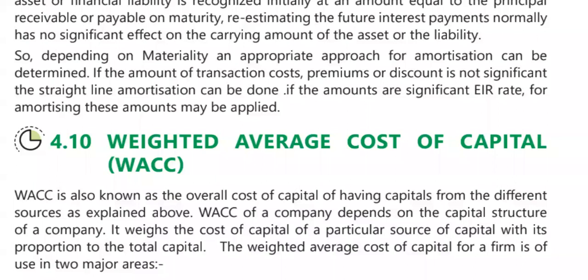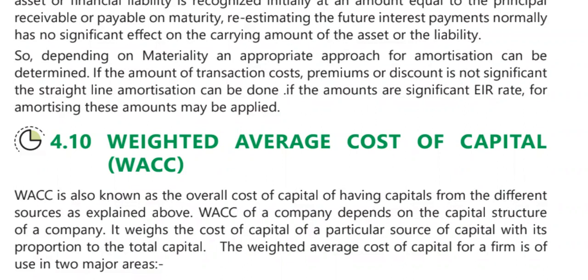The weighted average cost of capital of a firm is of use in two major areas. So we'll see those areas. Basically, this is also called the overall cost of capital, which totally depends on your sources and the capital structure. In the capital structure, what are your different sources?